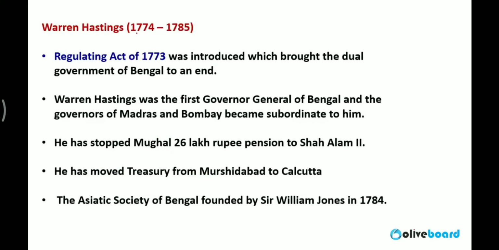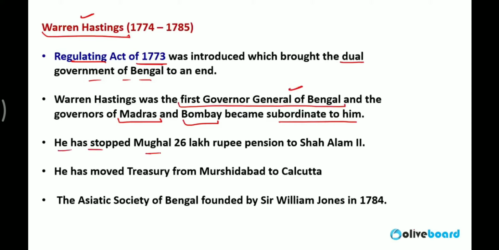Now the dual administration system was removed by Warren Hastings. According to the Regulating Act 1773, Warren Hastings was appointed as the Governor General of Bengal. He was the first Governor General of Bengal, and he removed the dual administration system. The Governors of Madras and Bombay were subordinate to him. So I told you the difference between first Governor and first Governor General. He was the first Governor General of Bengal.